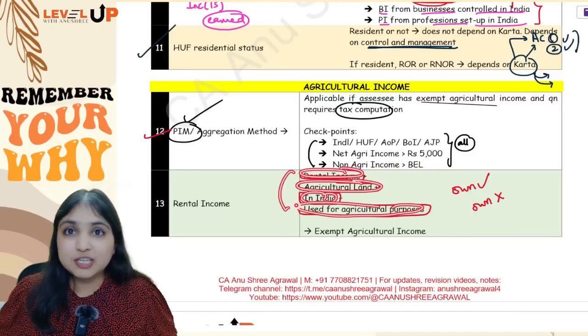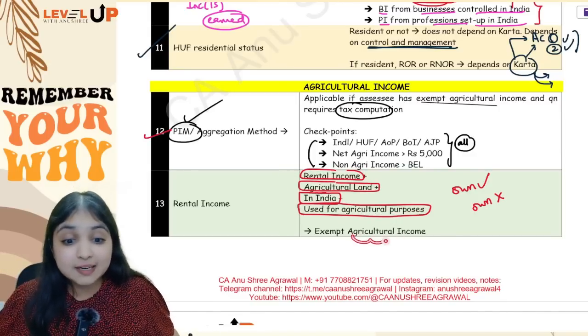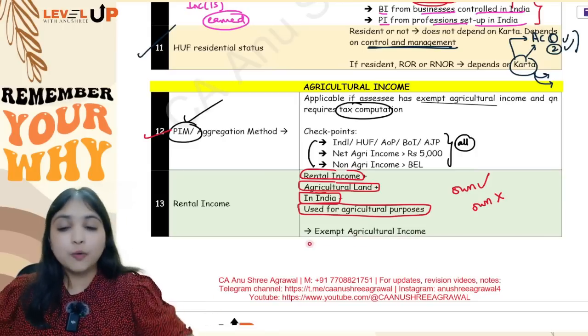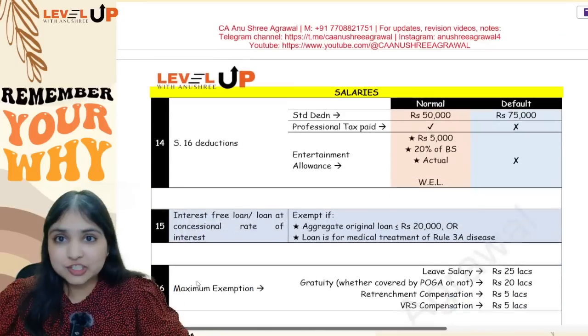If these four conditions are fulfilled, the rental income will be considered as if it is agricultural income and it will be exempt under section 10 clause 1. Okay, so these were your 2 points in your agricultural income discussion.